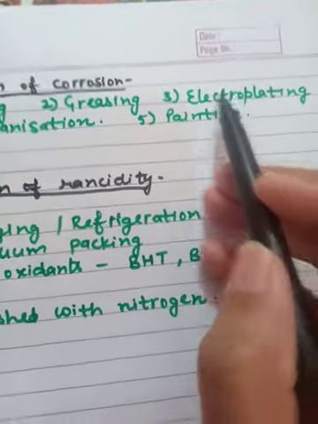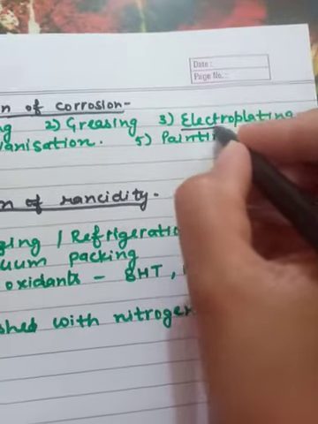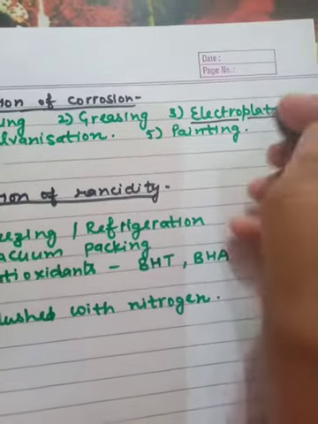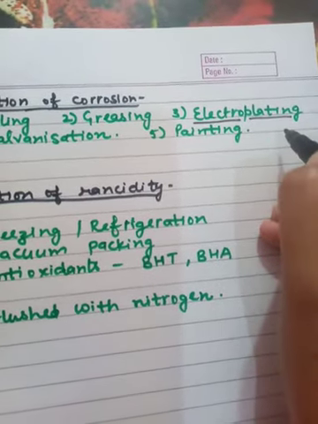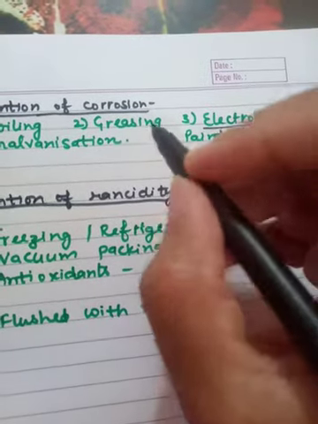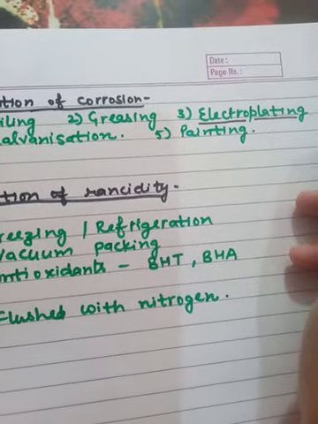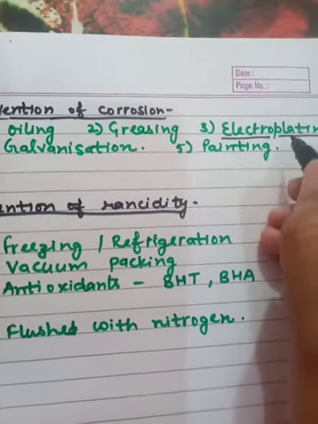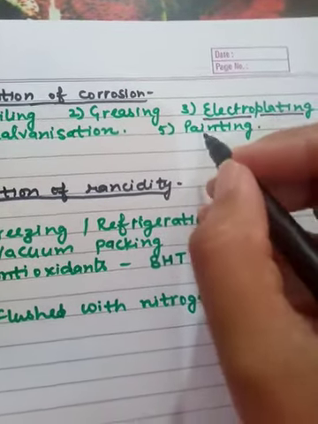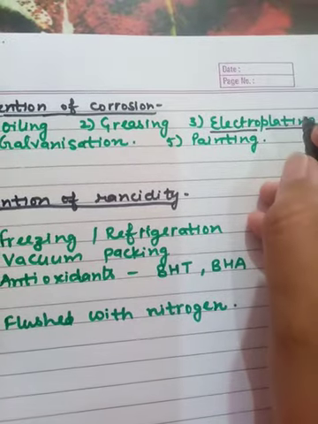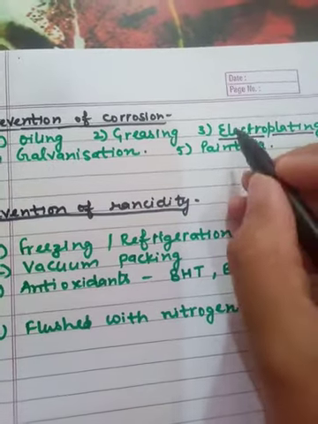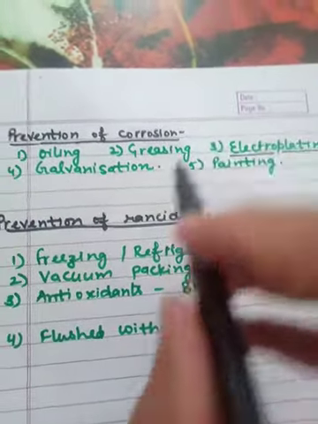Third is electroplating. Electro means electricity, plating means coating with a plate, in a way. So the metals which are highly reactive can be corroded easily. I am not saying the rust is only for iron. When we apply a layer of less reactive metal on the highly reactive metal, then it will prevent corrosion. So electroplating is also a method of prevention.